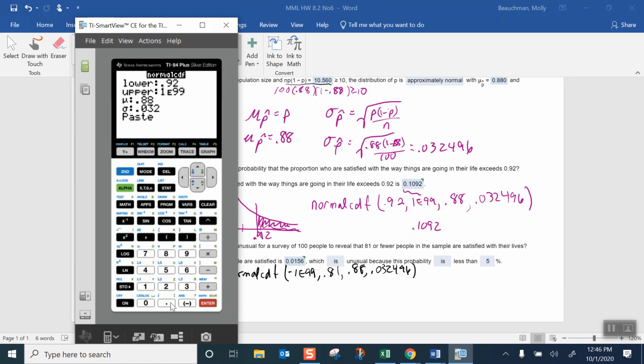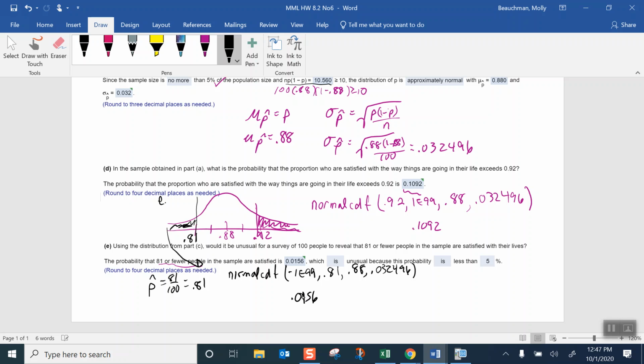This time I'm going from negative infinity to 0.81. Same mean, same standard deviation. Oops, I better make it a few more decimal places, 0.032496. We end up with 0.0156, which notice is our answer.